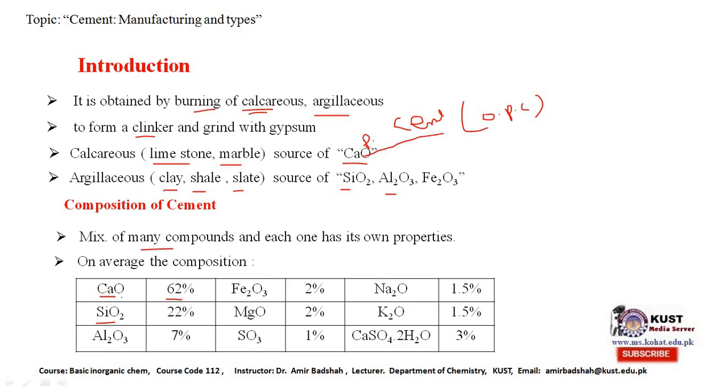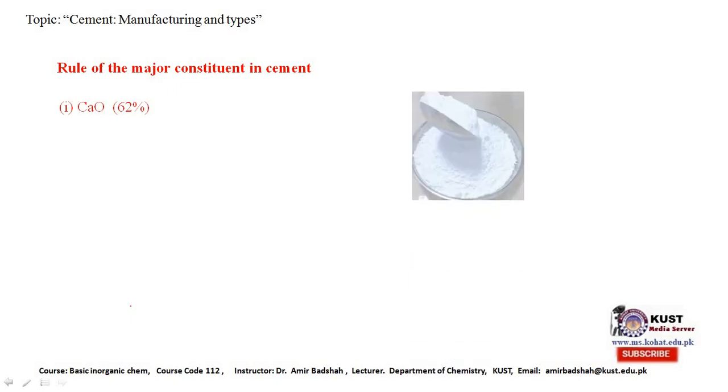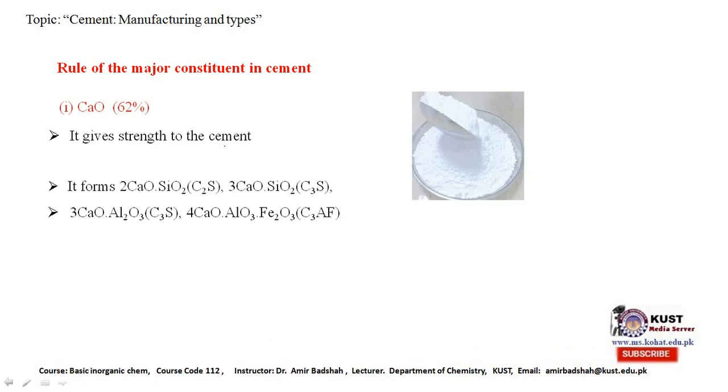Each and every component has its own role depending on its percentage. The role of the major constituents in cement is given here. Calcium oxide, or unslaked lime, is present at 62%. The color looks white and it gives strength to the cement.